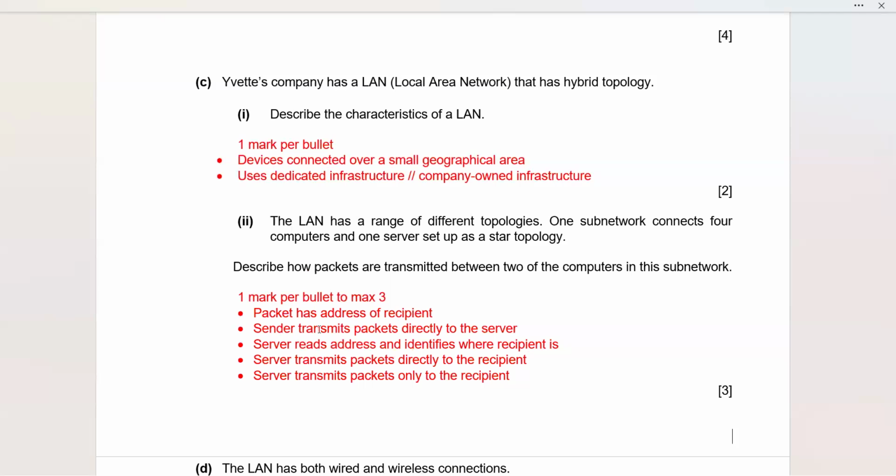You remember that the packet is composed of a header, a payload, and a trailer. The packet header contains the IP address of the sender and the receiver, so the packet has the address of the recipient. The sender transmits packets directly to the server. The server reads the addresses and identifies where the recipient is. The server transmits packets directly to the receiver, and only to the recipient. So this is going to be the case in your local area network.